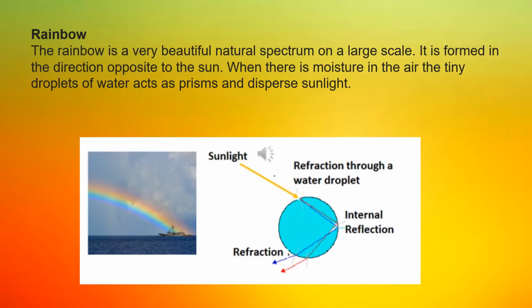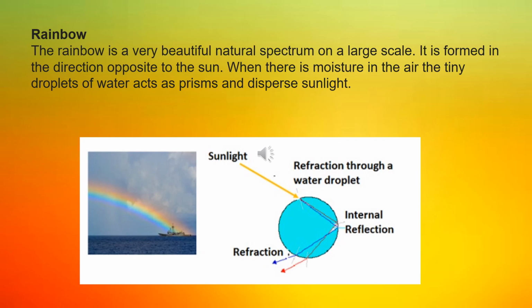The rainbow is very beautiful and it is a natural spectrum on the largest scale. See, when you take a prism and allow white light to pass through, you will get a spectrum on a minimum range. Whereas the rainbow is a natural spectrum on a larger scale. It is always formed in the direction opposite to the sun.